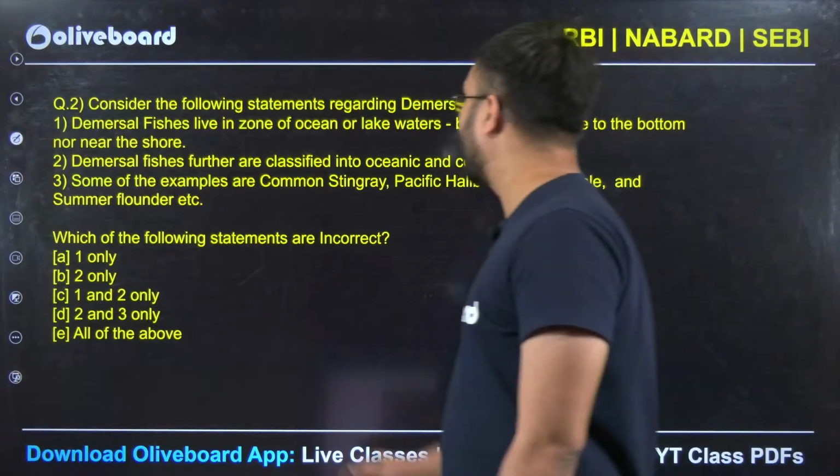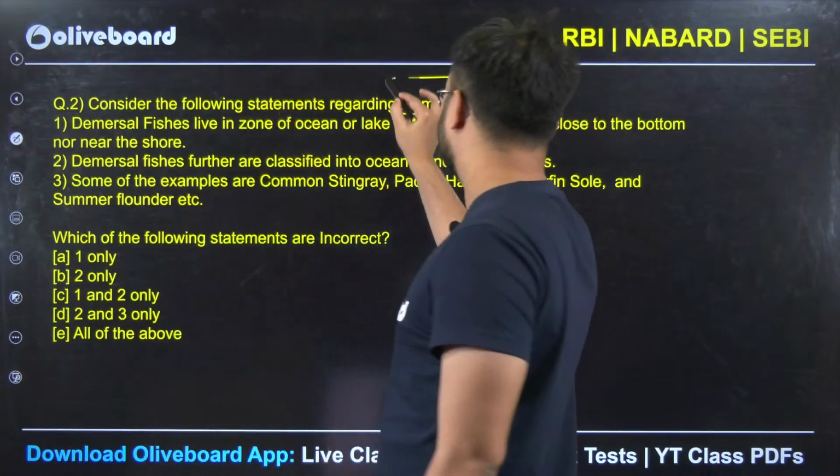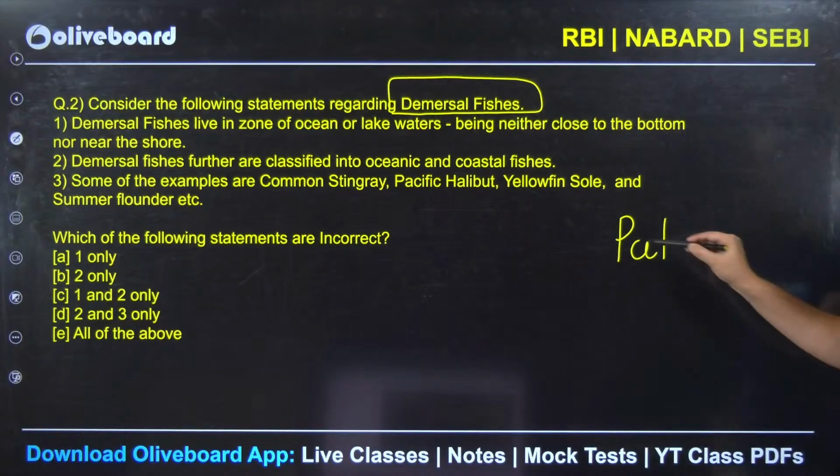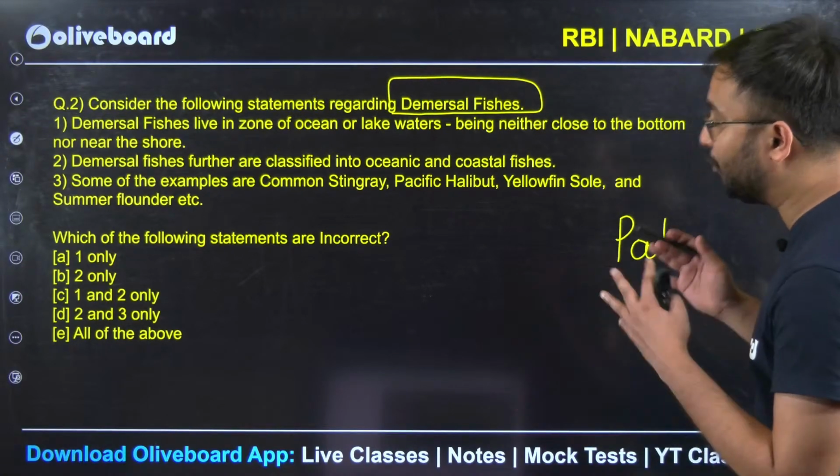Next, consider the following statements regarding demersal fishes. We all know the different types of fishes based on their existence in the column of water.